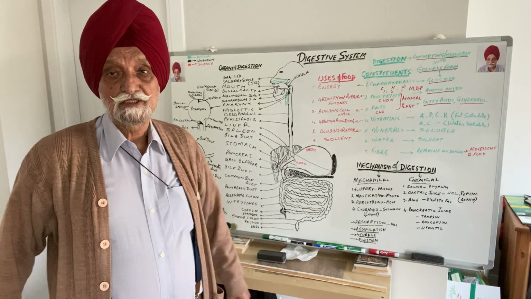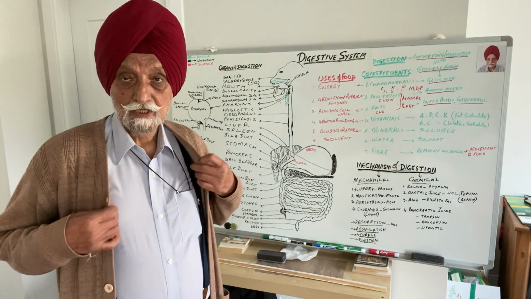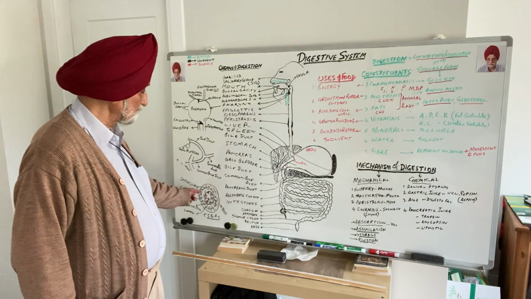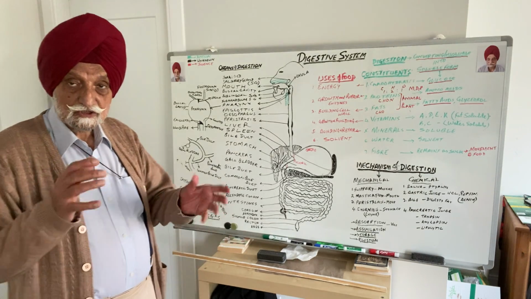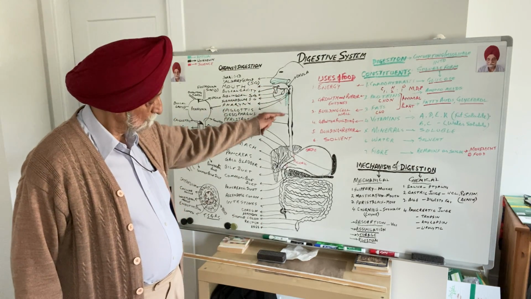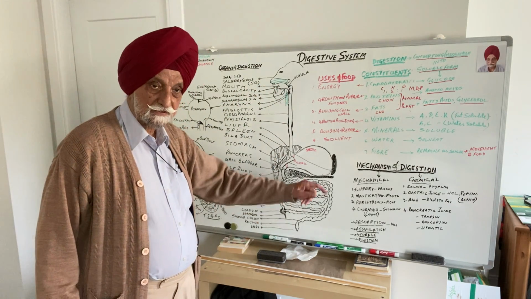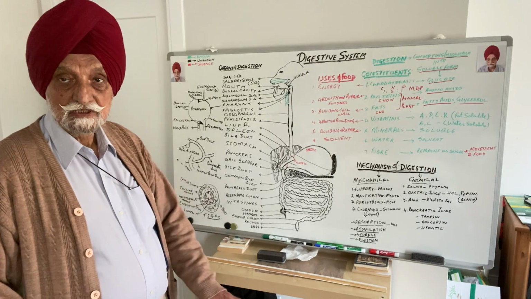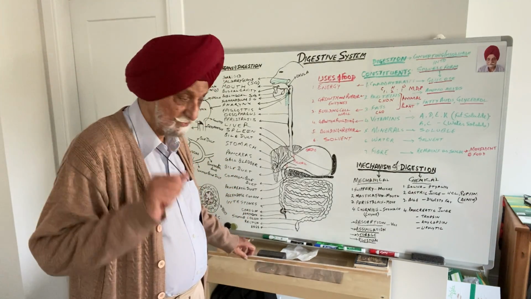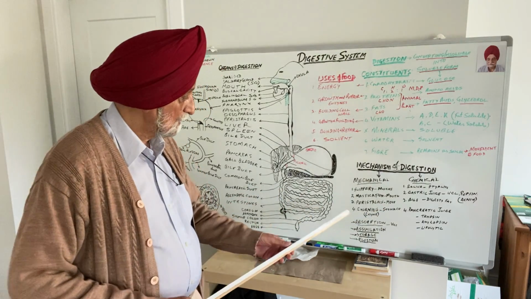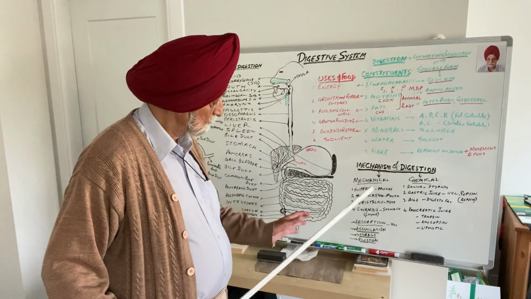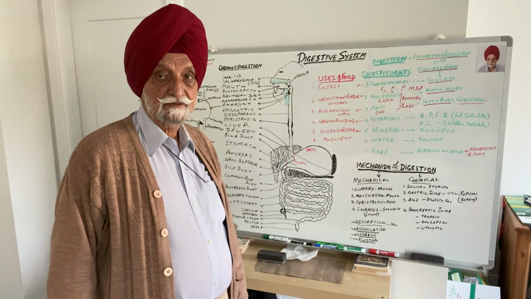Squeezing activity is brought about by the contraction and relaxation of circular and longitudinal muscles right from the pharynx up to the rectum almost. And this movement is called peristalsis. It makes the food move from the pharynx almost up to the rectum and anus.